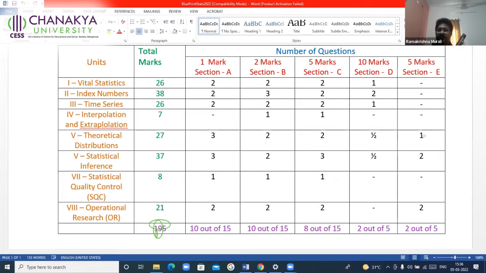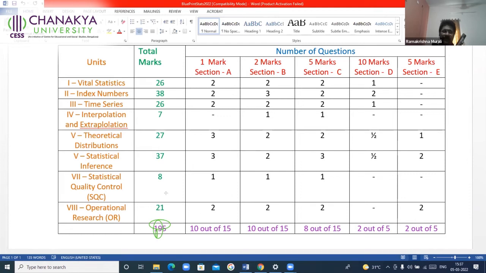Then come to section E. Again, what are the questions that you have already marked? It is from operations research, or one from OR and one from either theoretical distributions or statistical inference. Answer only 2. Suppose you have completed 2 and you are done with 2.5 hours of time and still you have 30 minutes with you. Now you think of answering more questions, after completing whatever is required in all the sections.